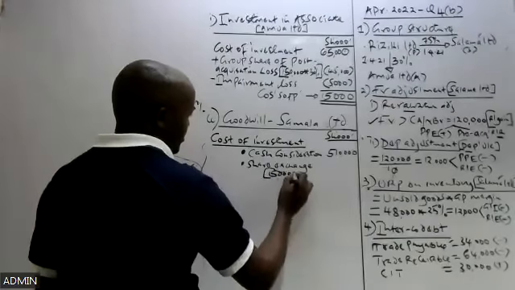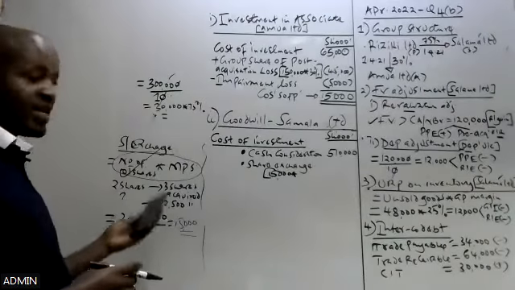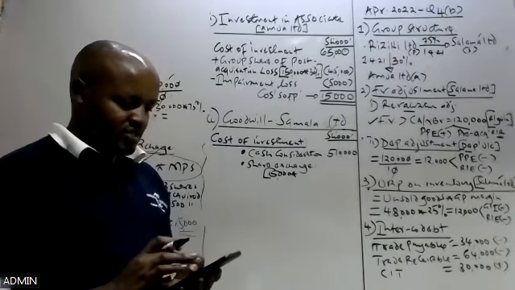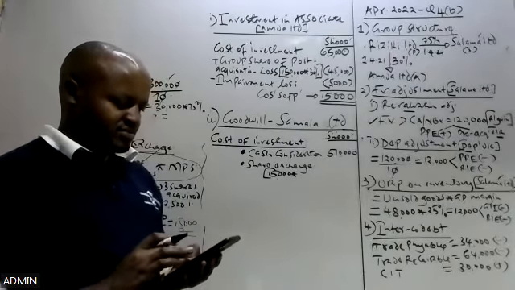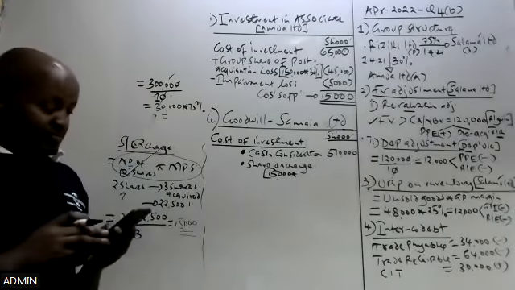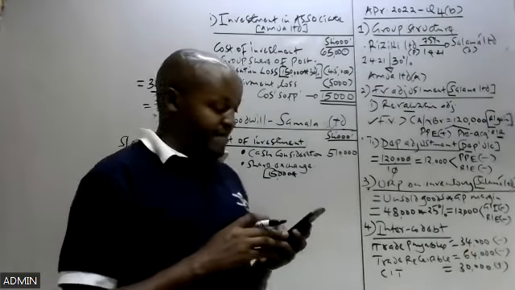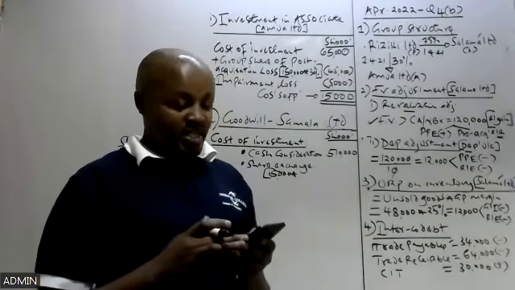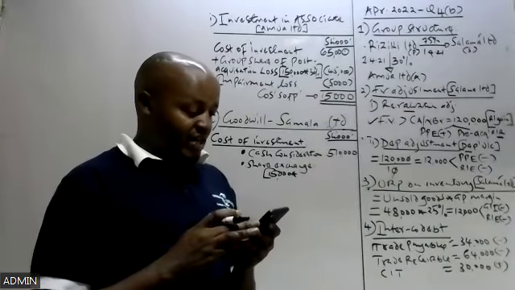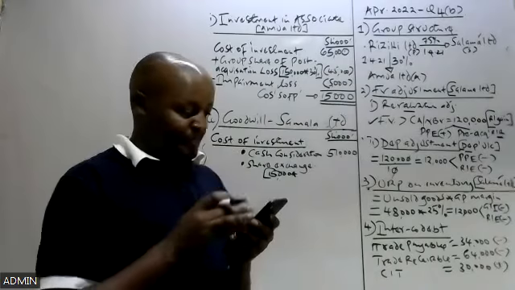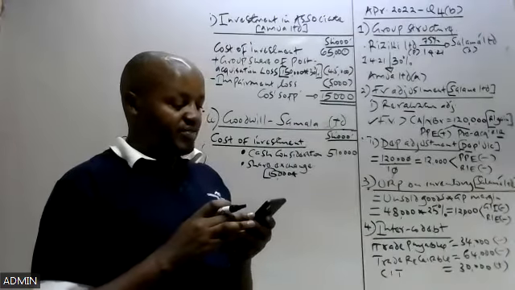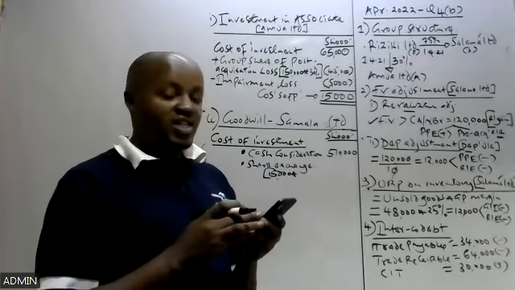So we need to multiply those shares by the fair value, the market price per share. That information we also have in paragraph 1. We are told, in the second sentence from last, the market value of Riziki Limited shares as at 1st April 2021 was shilling 16.